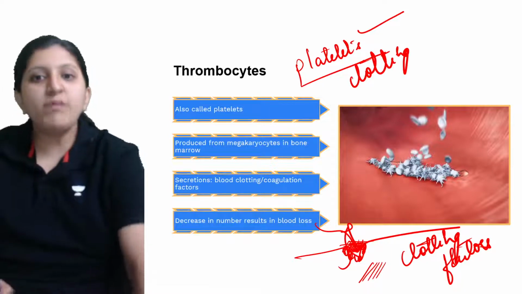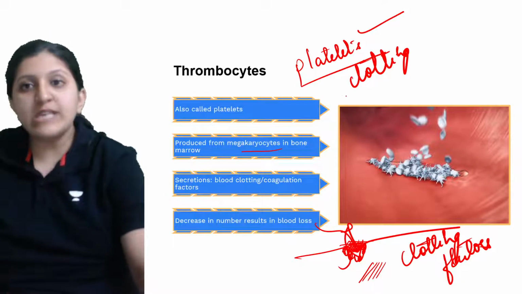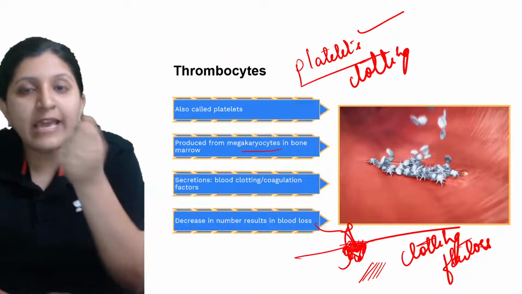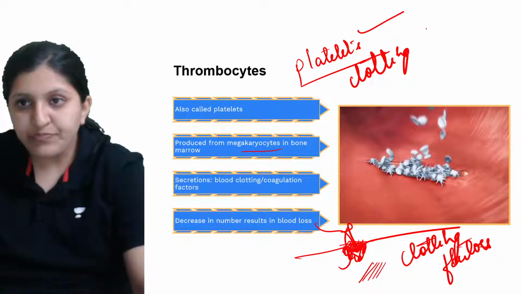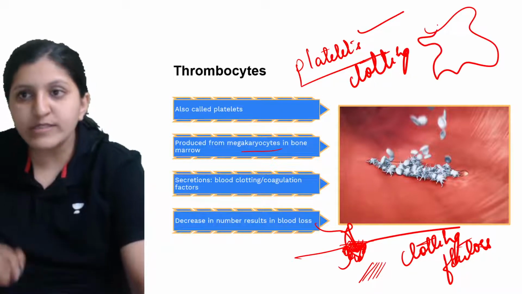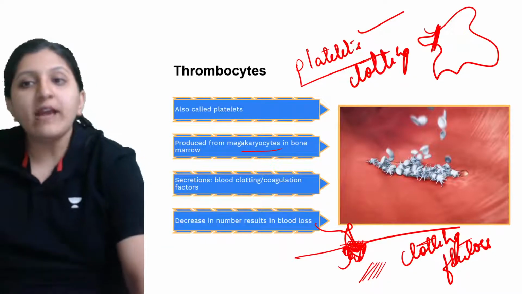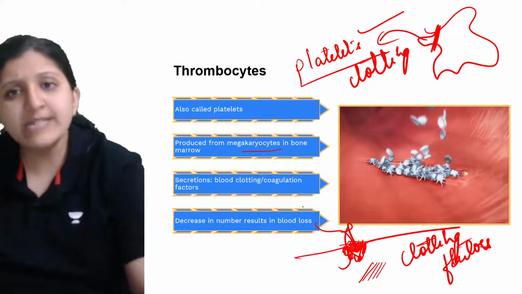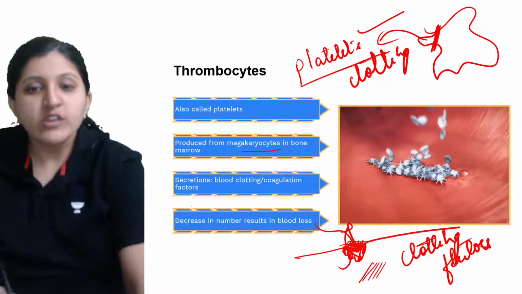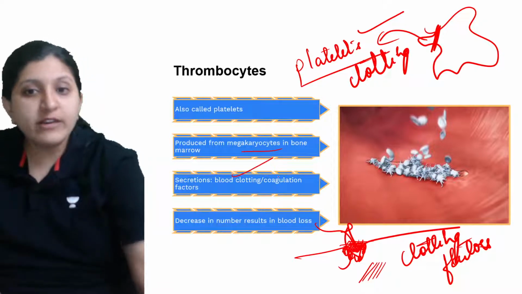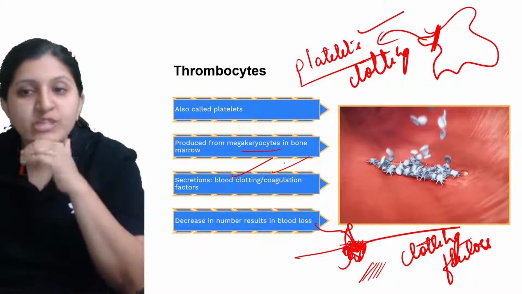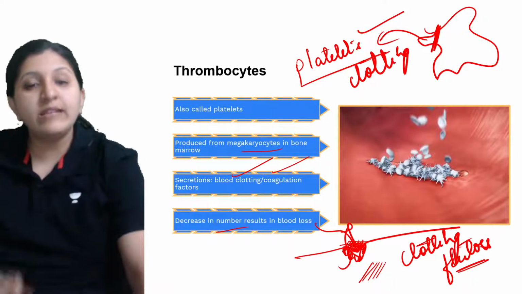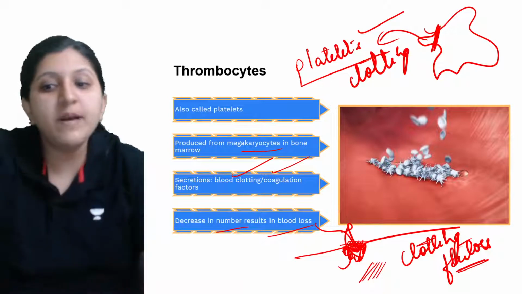Now, platelets are produced from the megakaryocytes, the larger cells. When they get separated, let's say this is a megakaryocyte, a part of the megakaryocyte itself is a platelet. Again, this is enucleated. Secretion of blood clotting or coagulation factors, which we call the clotting factor secretion, is done. Their decrease will result in blood loss.